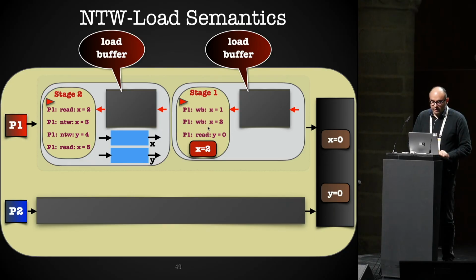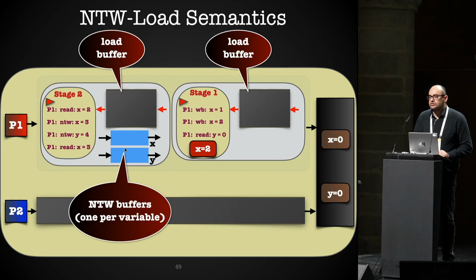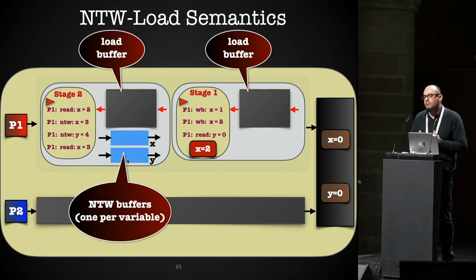And you see that stage 1 ends when stage 2 begins. Then for the NTW stage, we have something like a PSO buffer, one buffer per variable, what we call an NTW buffer. This is because NTW writes can be reordered with respect to each other, and therefore we introduce one buffer per variable here to reorder them.